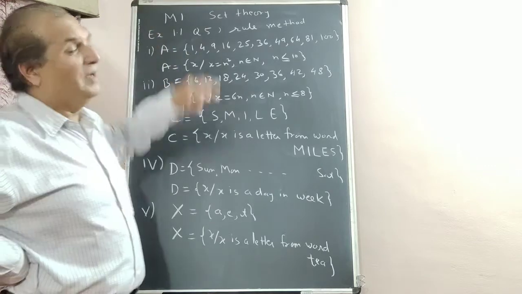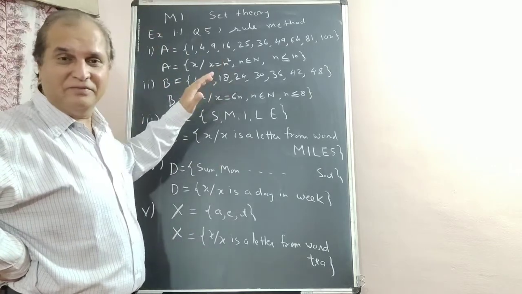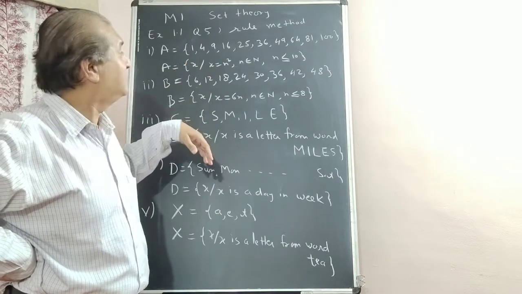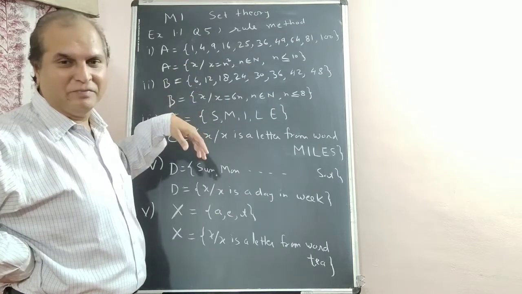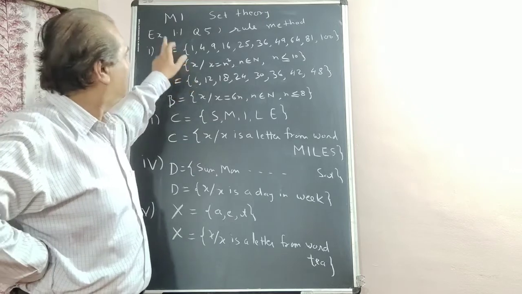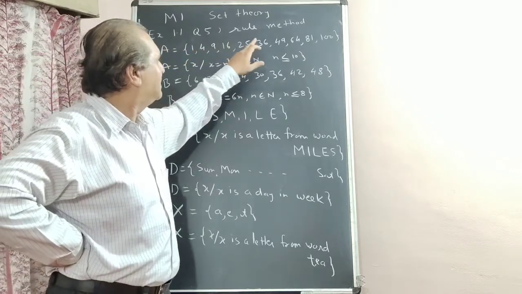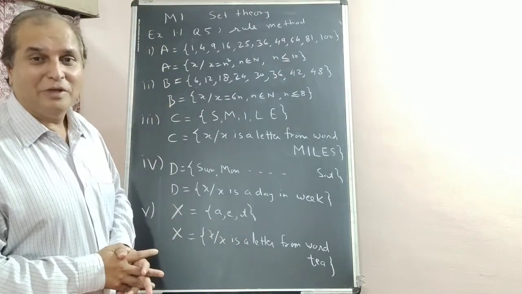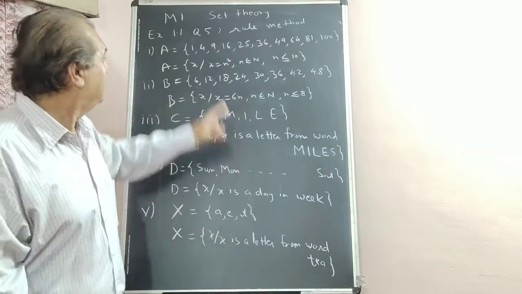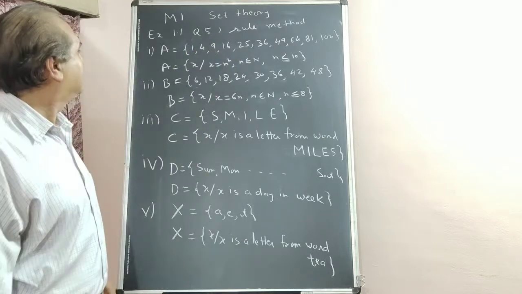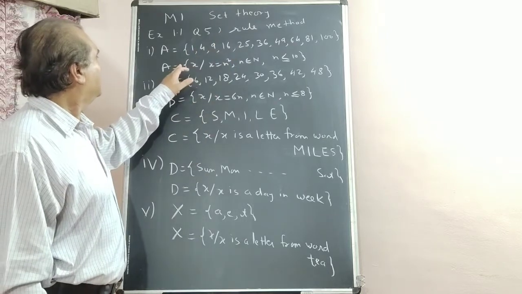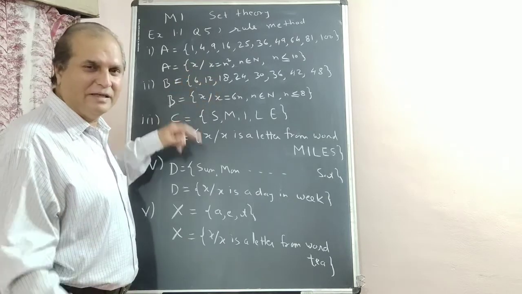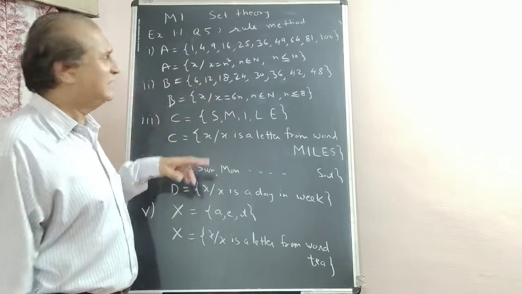Question 5, rule method. Sums are given, a few in list form, roster form. You have to write them in rule method. So what is the first sum? See, 1, 4, 9, 16, 25, 36, 49, 64, 81, 100. What are those? Those are perfect squares. You can write x equal to {x | x is a perfect square less than 100}. That is also possible, but I am telling you a simple way.